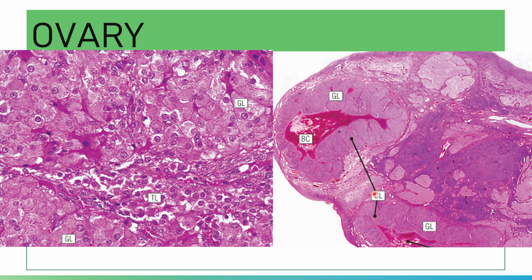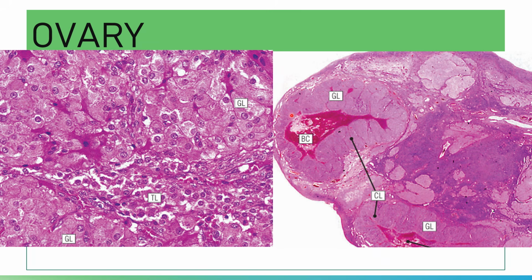You have here an illustration of an ovary containing two corpora lutea, or corpus luteum. Each corpus luteum shows a central blood clot. This is a corpus luteum, and there is a central blood clot that is surrounded by granulosa lutein cells.